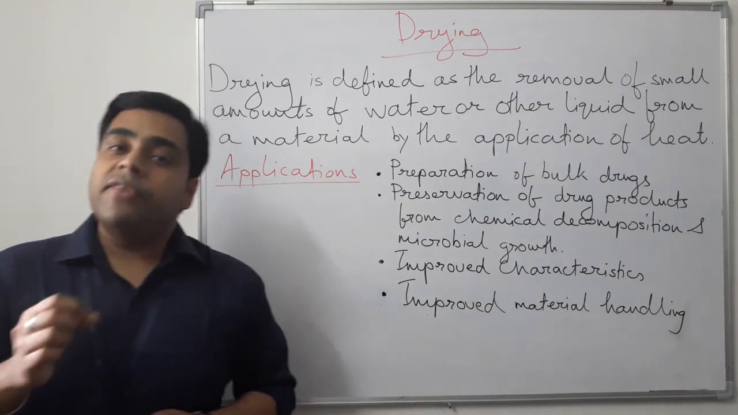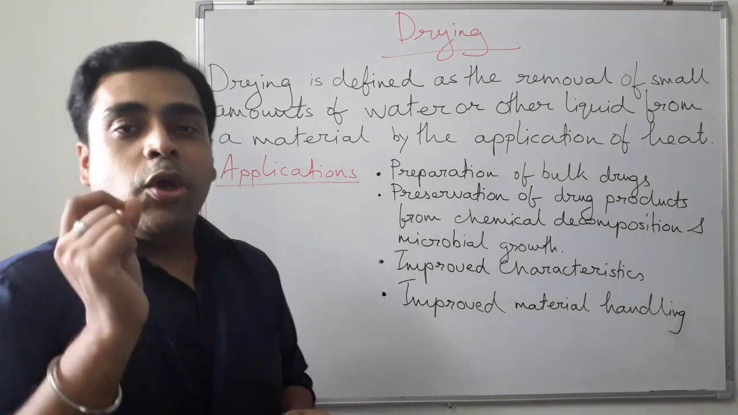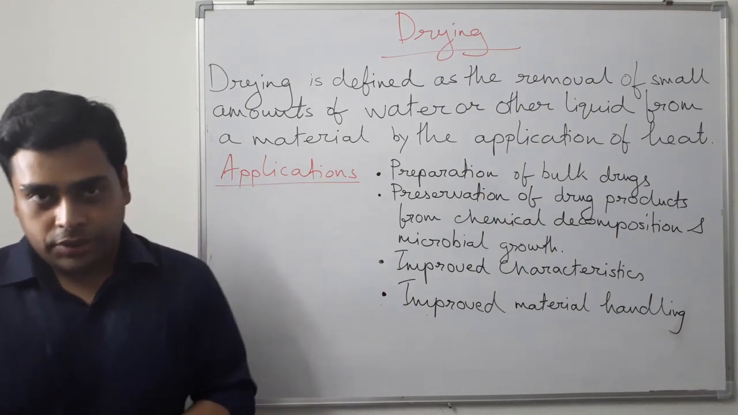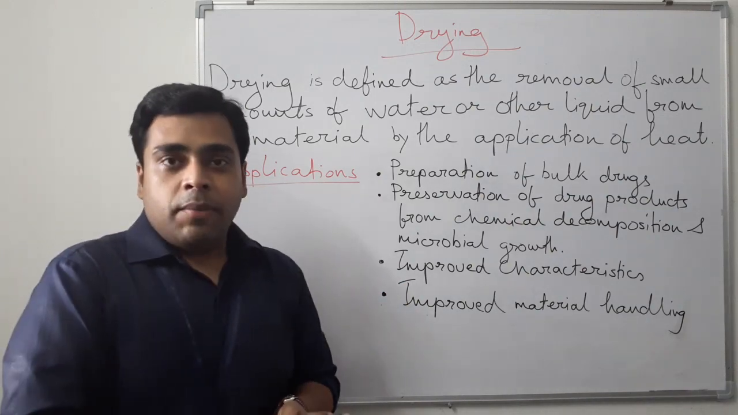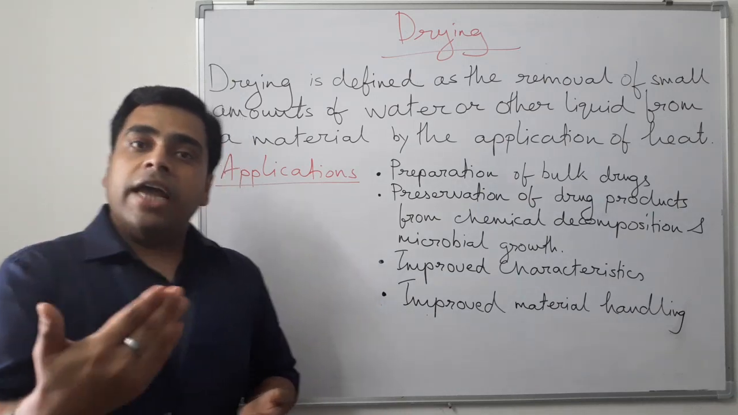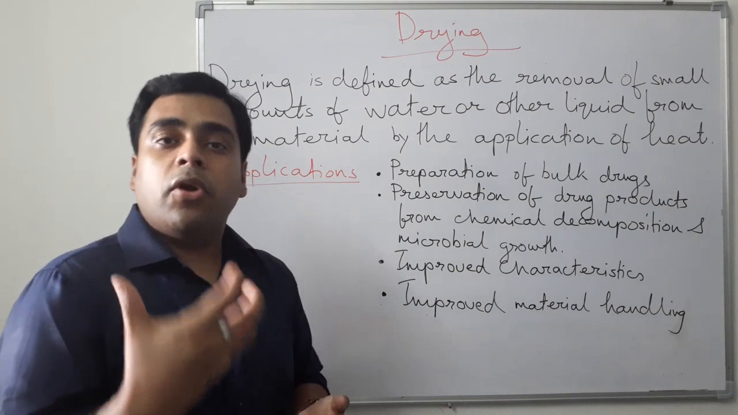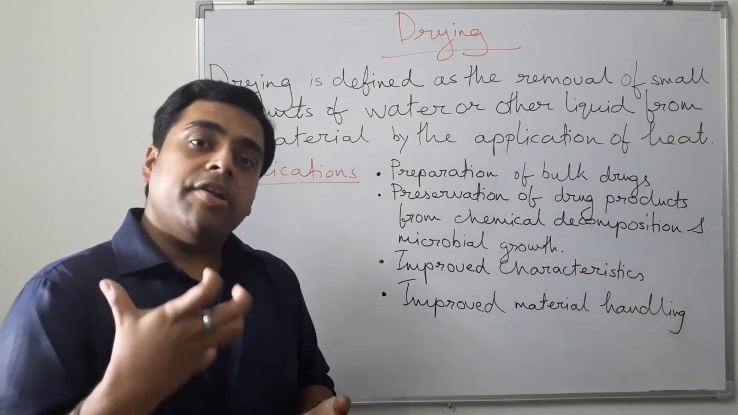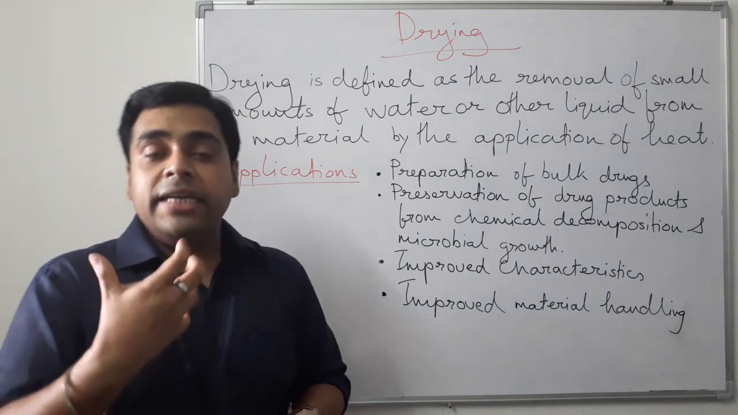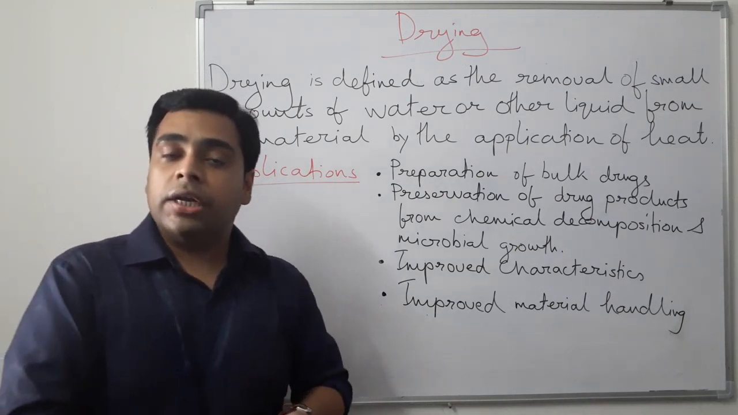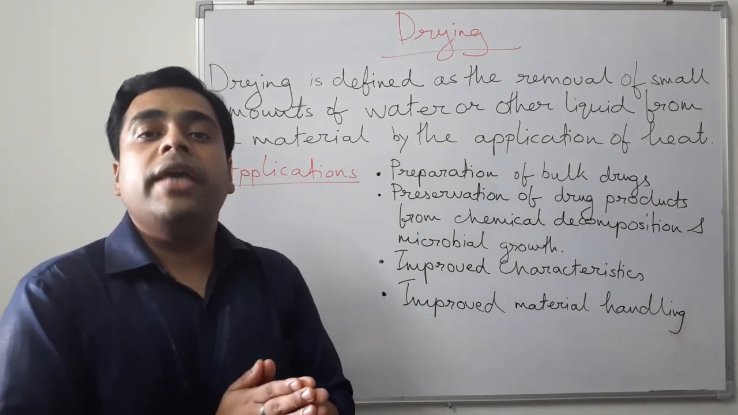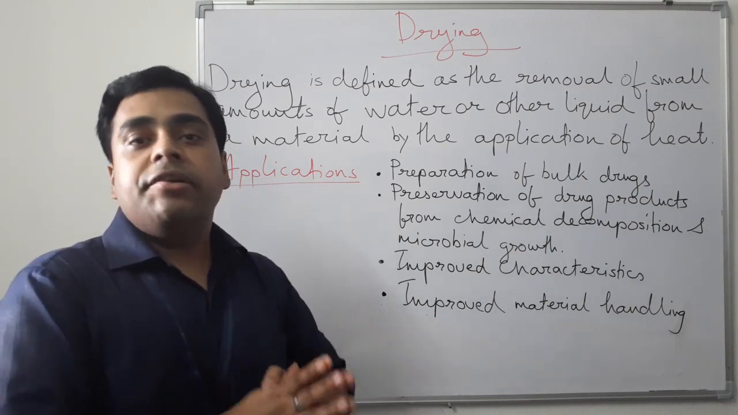There is a basic difference and a basic similarity between two processes, drying and evaporation. They are not the same, but sometimes the processes look similar. In the drying process, we get a dry product, and we remove only a small amount of moisture. But in evaporation, we remove a huge amount of moisture, and the final product which we get is a concentrated slurry.